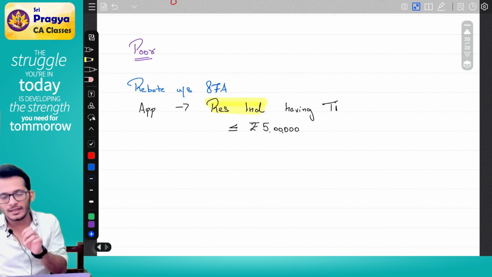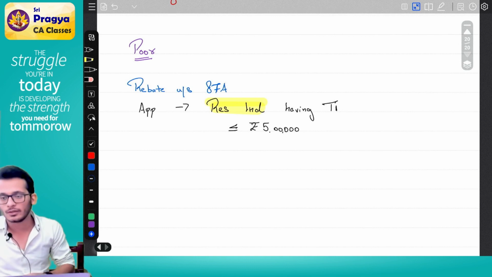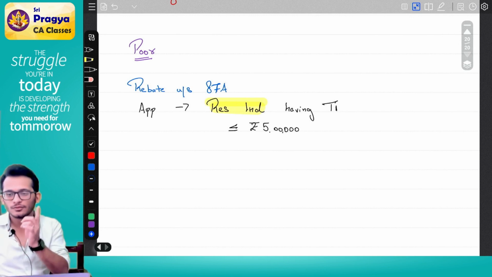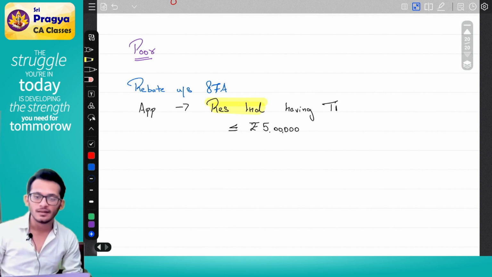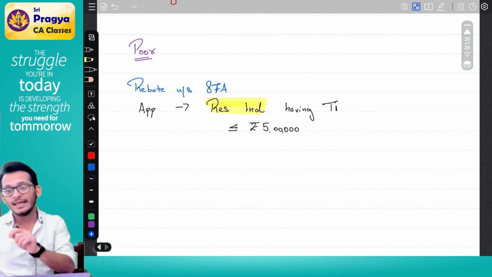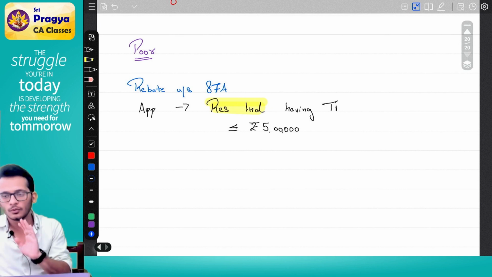Rahul, my income is 5 lakh 1 rupee. Am I poor? Yes. Why, Rahul, am I poor? Total income should be rounded off to the nearest 10. If I'm rounding off to the nearest 10, 5 lakh 1 will become 5 lakhs. So I'm still poor. Rahul, my income is 5 lakh 10. Am I poor now? No, I'm not poor anymore. I have to be 5 lakhs.